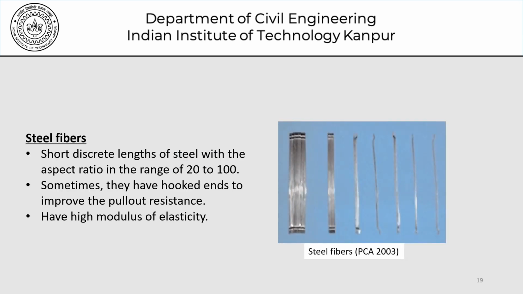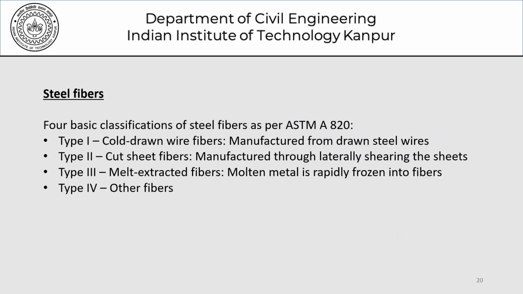This here is steel fibers, short discrete lengths of steel with aspect ratios ranging from 20 to 100. Aspect ratio, I told you, is the length to diameter ratio. Sometimes they have hooked ends to improve the pull-out resistance, and of course they have the high modulus of elasticity. Steel fibers, according to ASTM A820, have been divided into 4 types or classified as type 1, 2, 3, and 4, depending on what they are all about.